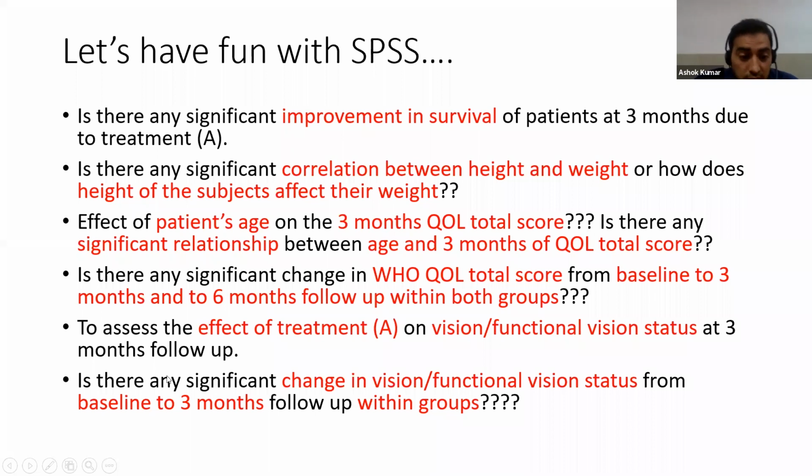Is there any significant change? Please see the last 2 sentences. Is there any significant change in vision or functional vision status from baseline to 3-month follow-up within groups, within each group? Treatment separate and control separate. At baseline, there is a vision problem, yes and no, or functional vision problem, yes and no. And at 3 months after treatment, we want to see how many patients have vision problem, whether there is an improvement or not. So we have to use here McNemar or Bowker test.